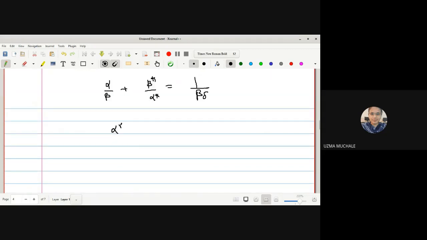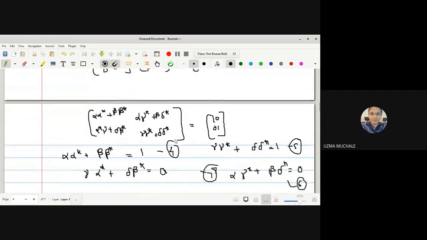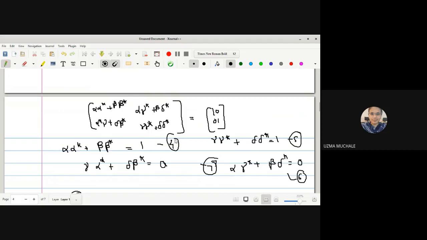Multiplying this, we get alpha alpha star plus beta beta star, taking the LCM. This beta beta gets cancelled. What is the value of alpha alpha star plus beta beta star from the above equation? Equation 4 you can see.